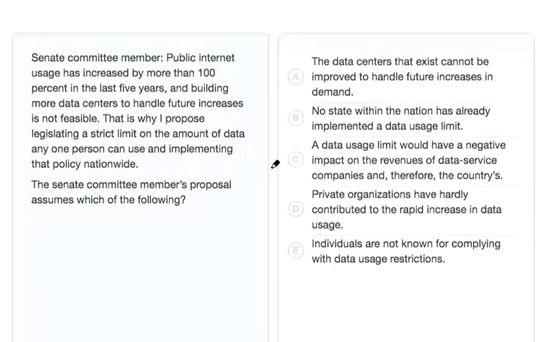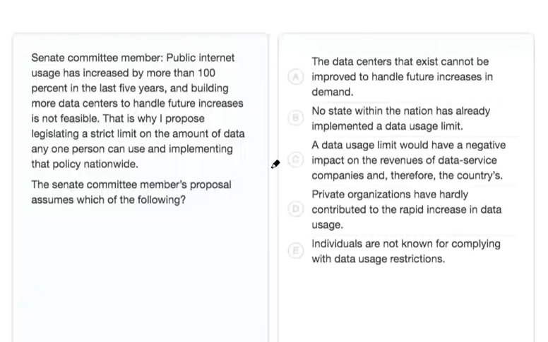Before we look at our answer choices, let's see if we can come up with our own guess. To do that, let's begin by breaking down the committee member's argument. The premise for this argument is that public internet usage has increased by a lot, and the Senate needs to figure out what to do about it.